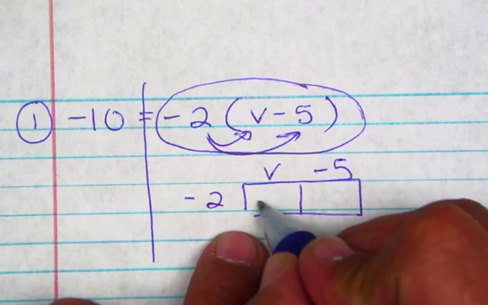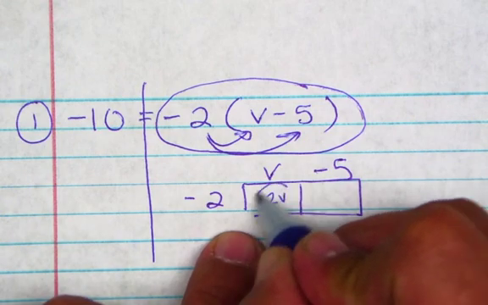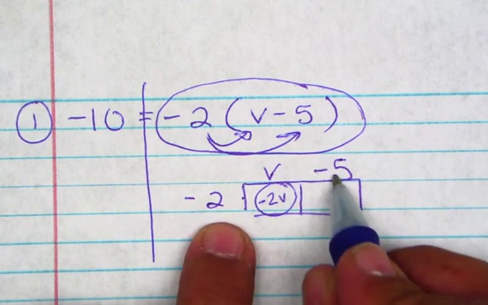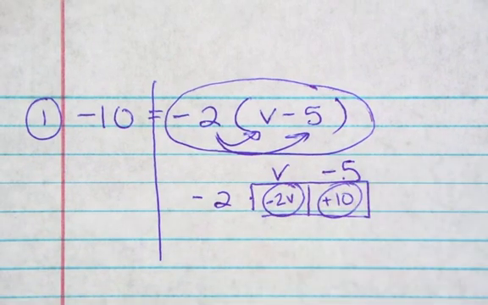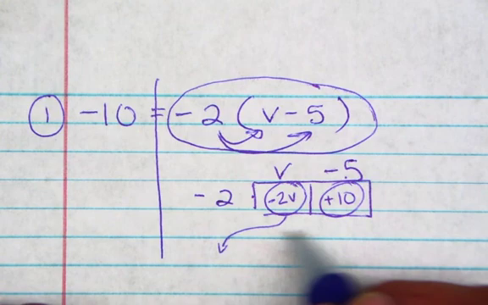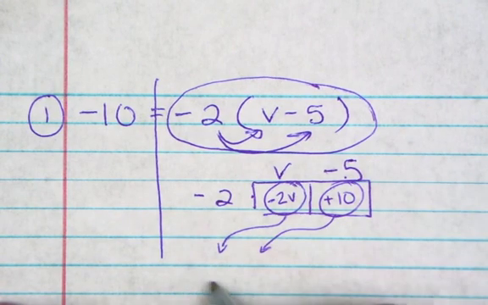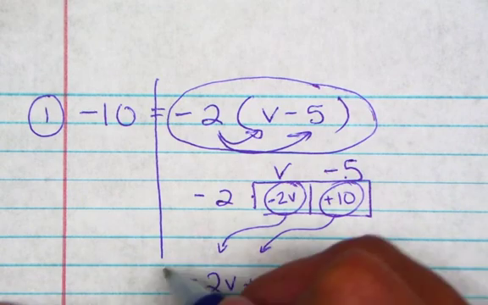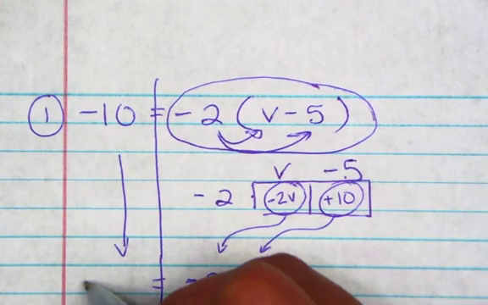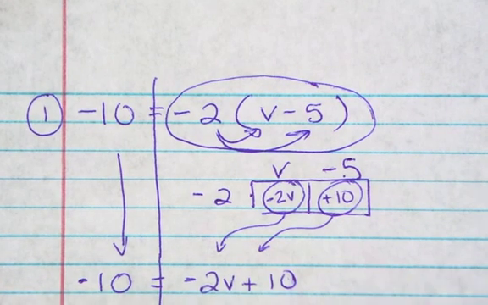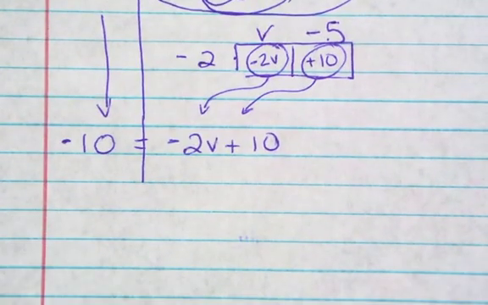What do we get right here? Negative 2v, right? And then negative 2 times negative 5 is positive 10. So we bring it down and we write it. Negative 2v plus 10. Extend the line and bring it down.